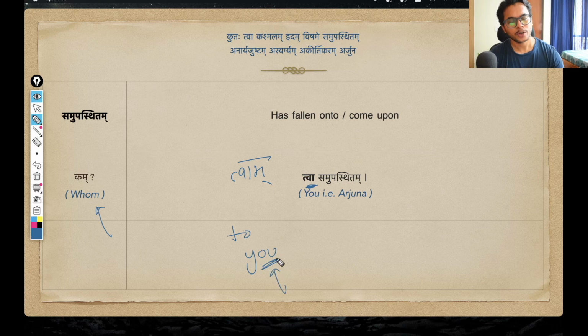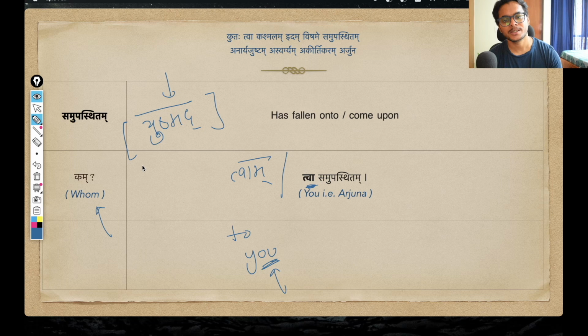Since we are talking about you, that is a second person. So we have a pronoun for the second person, that is yushmat, right? Just as we derive everything related to first person, I, me, we from the asmat pronoun, for you we have the yushmat pronoun. By now all these pratipadik and everything should be clear. But anyways, yushmat is the pratipadik here, and either twa or twam can be used. This is the dvitiya vibhakti, second case singular form of yushmat.